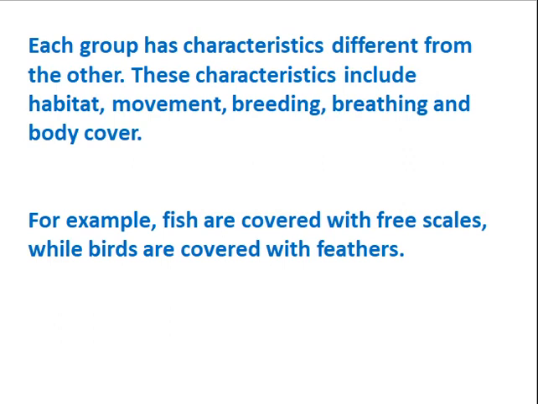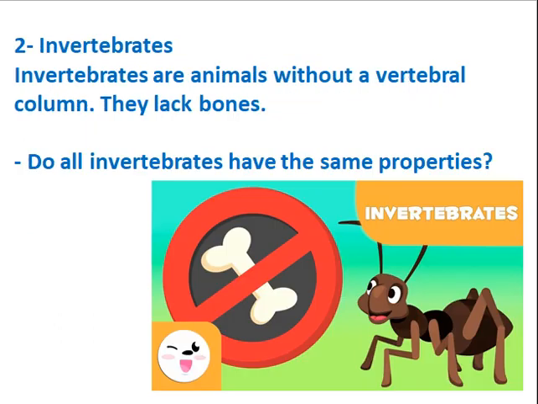The next group is about invertebrates. The prefix in- here means no, lacking. So invertebrates are animals without a vertebral column. It means they lack bones.